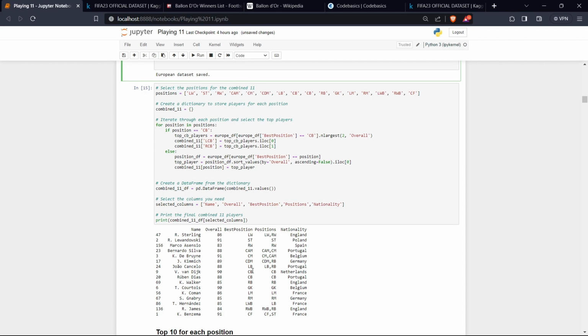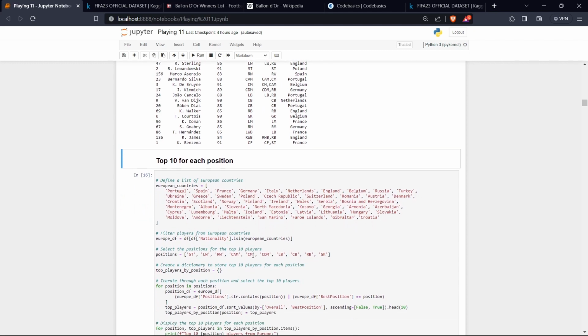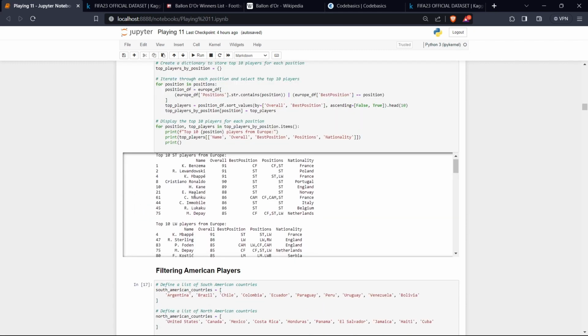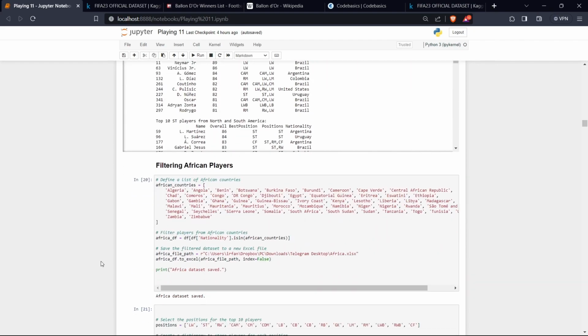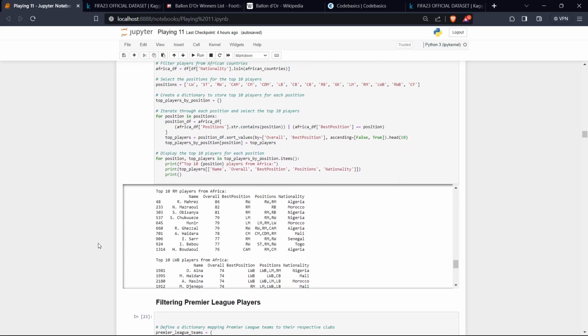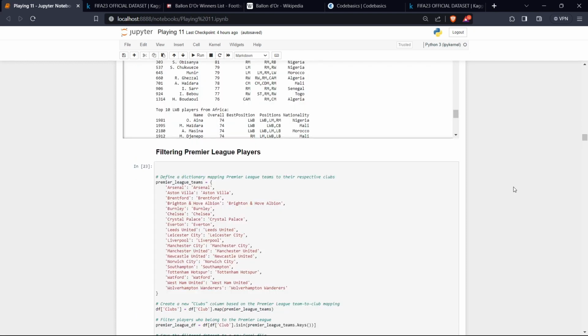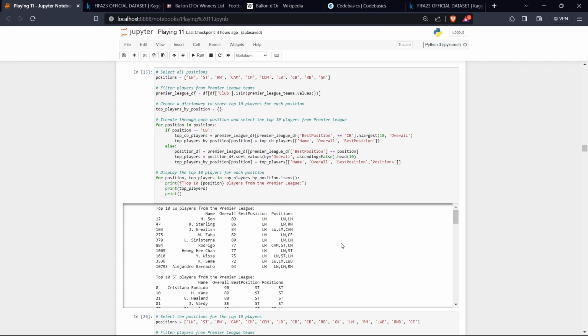For example, some players like Bernardo Silva will also be in the Premier League, so he cannot appear in the European team, or he must appear in the European team alone. To tackle this, we selected the top 10 players for each position. The same has been done for the American players as well as the African players. For the top 5 leagues, we have the Premier League, which is the English league. With this, we have the top 10 players for each position.